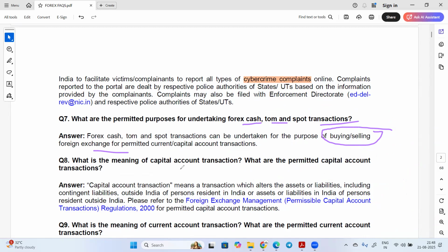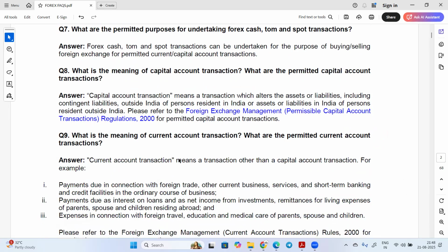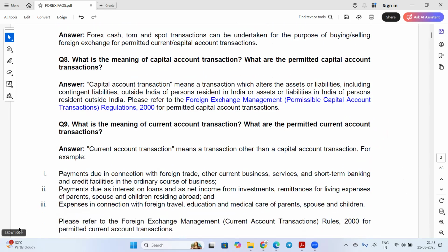So what is the meaning of capital account transaction? What are the permitted capital account transactions? So we'll see. Capital account transaction means a transaction which alters the asset or liability, including contingent liability, outside India of a person resident in India, or asset and liability in India of a person resident outside India.